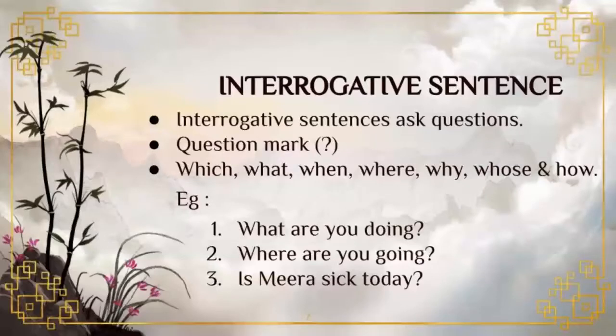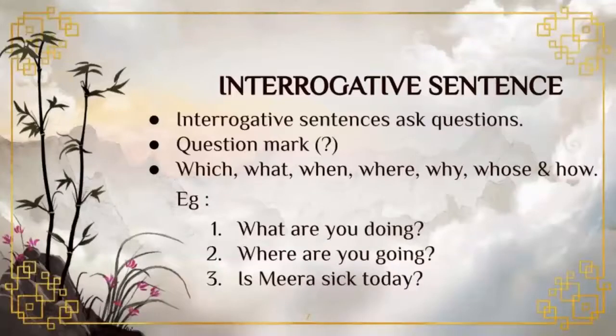Let's move to the next point. Some interrogative words are which, what, when, where, why, whose, and how. These are interrogative words. Many interrogative sentences start with interrogative words like which, what, when, where, why.